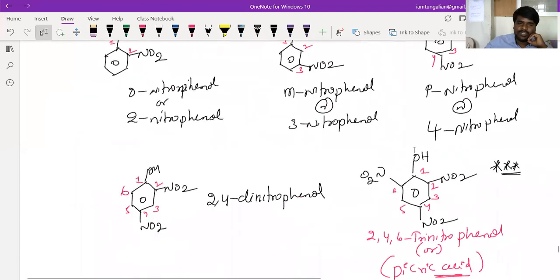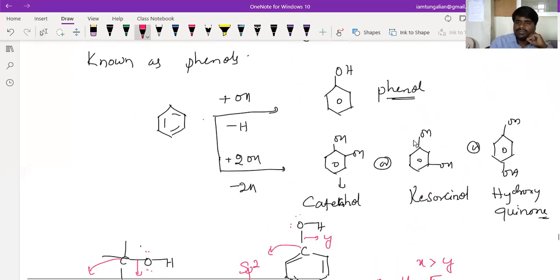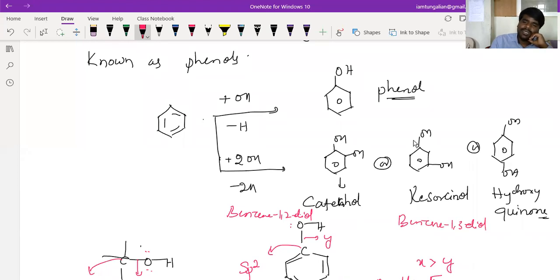As per IUPAC, this compound is called benzene 1,2 diol. This one is called benzene 1,3 diol. And as per IUPAC, this is called benzene 1,4 diol.